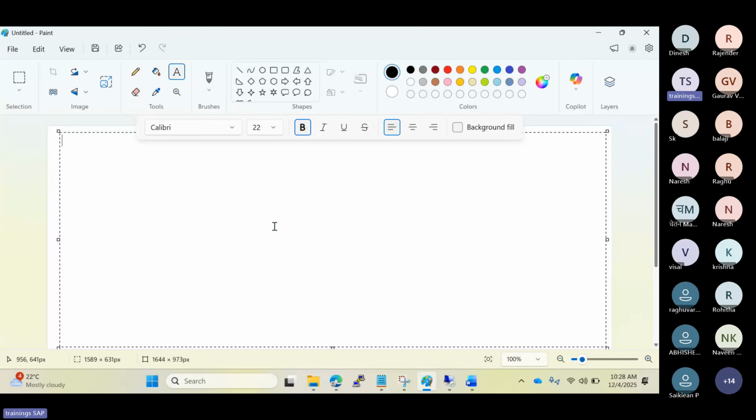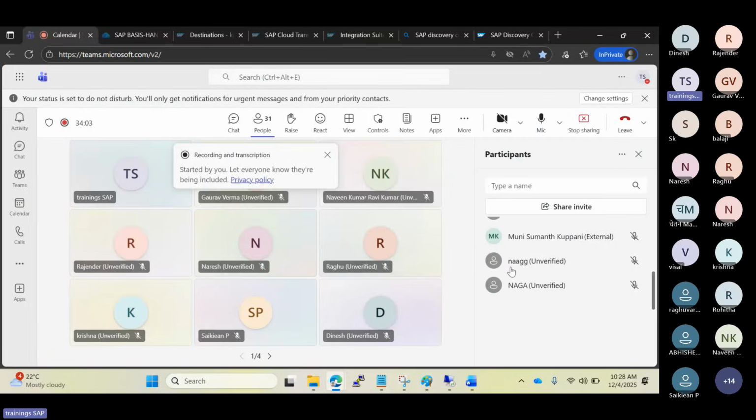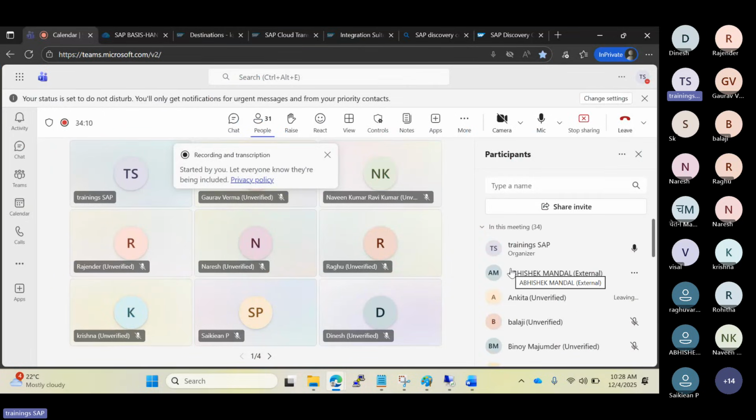Here I see most of the people have joined. If everybody is okay, we can discuss the voting part also. We'll see the timings, but we can start immediately if everybody agrees. That is one of the things.